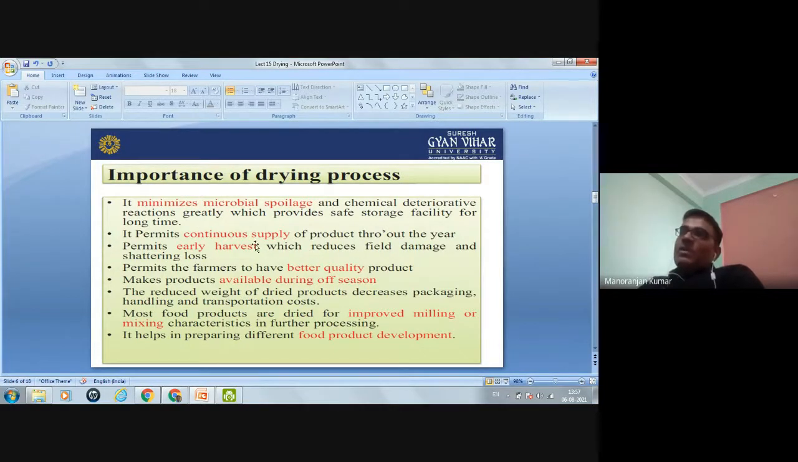Okay, also this drying process permits the early harvest of the crops. Okay, what is the advantage of early harvest? If you harvest the crop early, then it will reduce the field damage and scattering loss. Okay. So this drying permits the early harvest. Okay. Early harvest करके फिर उसको हम drying कर देंगे.